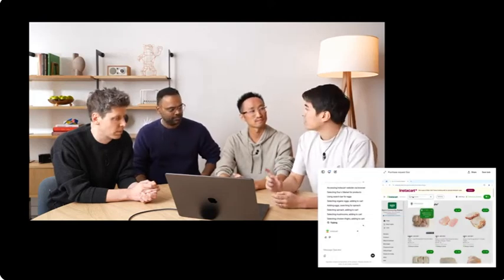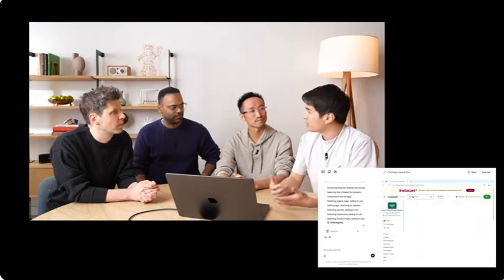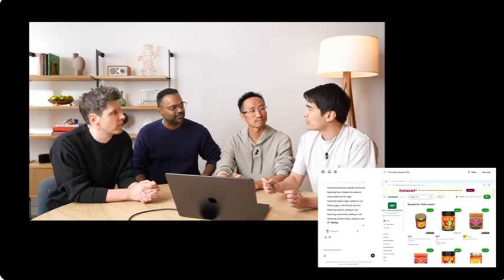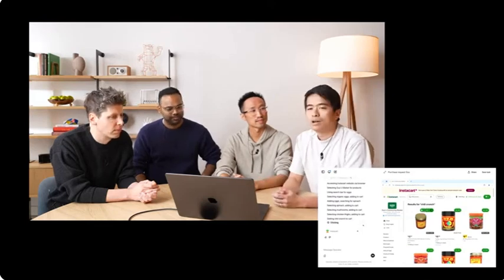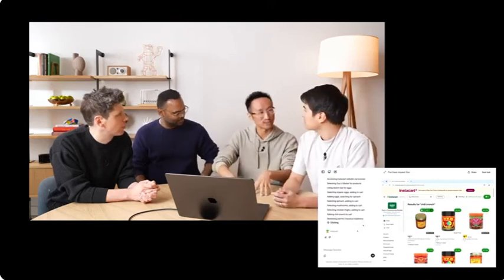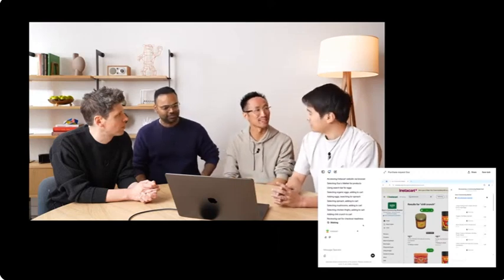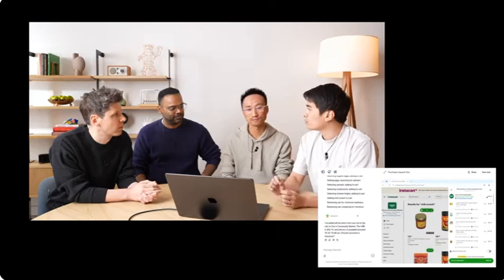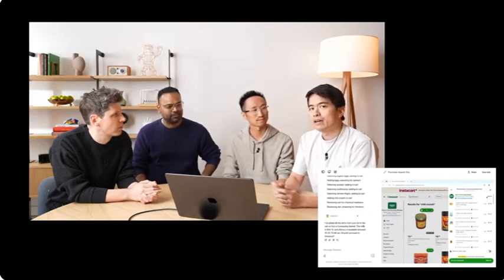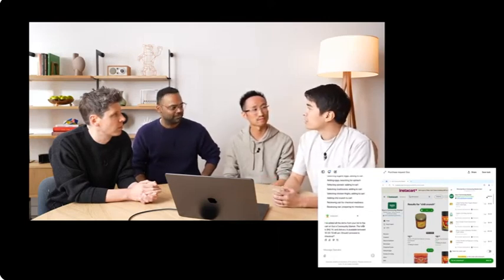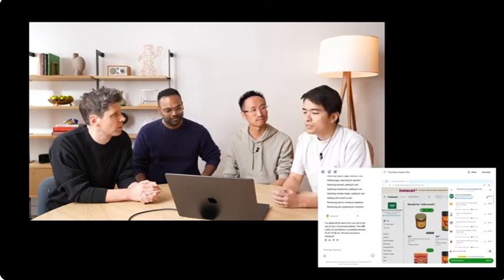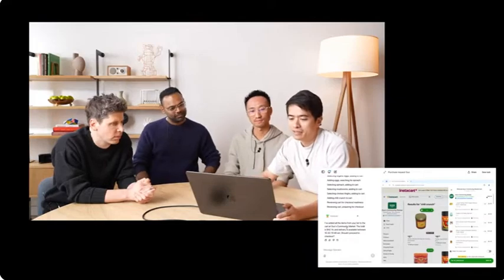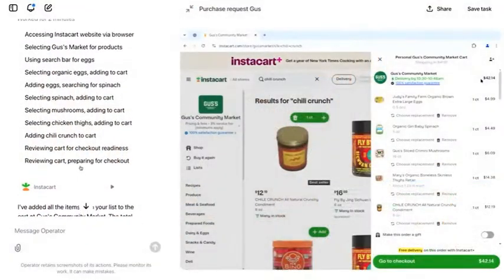By teaching a model how to use the same basic interface that we use on a daily basis, it just unlocks a whole new range of software that it can use that was previously inaccessible. And so this is keyboard and mouse, right? It's using keyboard and mouse just like a human would. Yes. And that's really what the CUA research project is about. It's about removing one more bottleneck in our path towards AGI and letting our agents move around and act in the digital world. So let's make that a little bit more concrete by looking at this task and seeing exactly how Operator is using a computer.